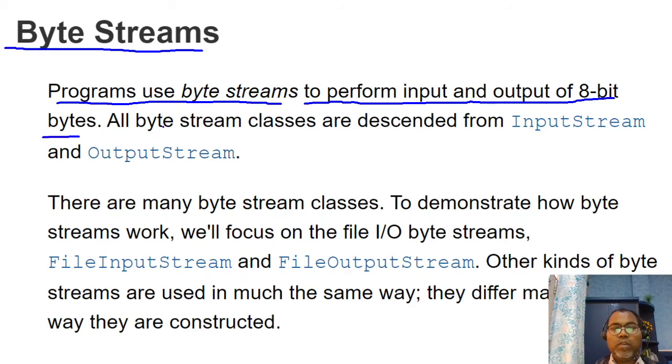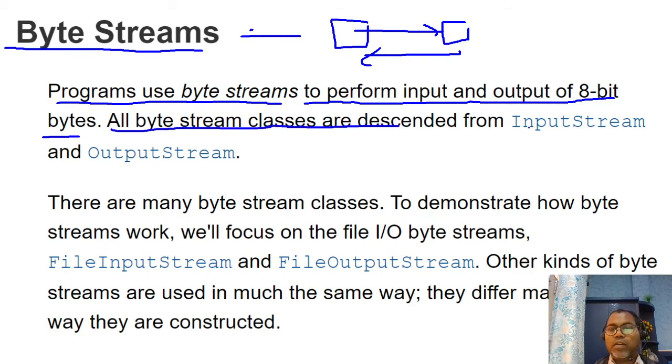Whenever you talk about byte streams, at a time they read 8-bit data and send it to the destination, or read 8-bit data from the destination and bring it to the program. All the byte stream classes are inherited from InputStream or OutputStream. These are the core classes.